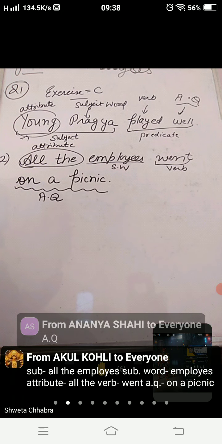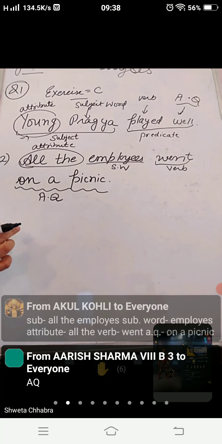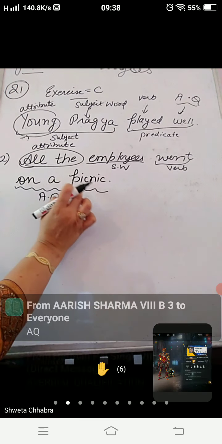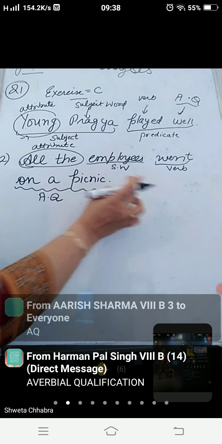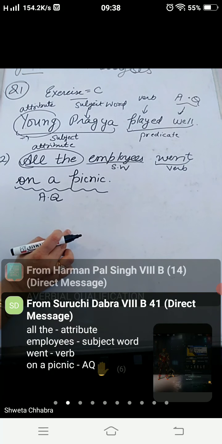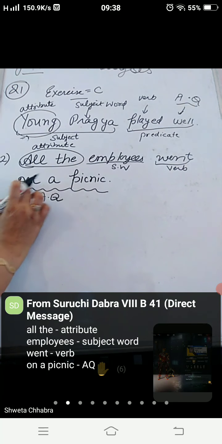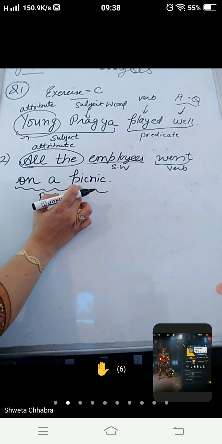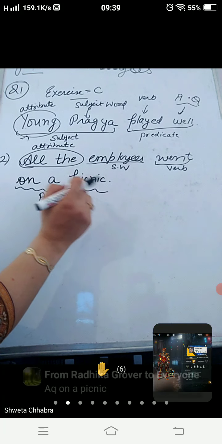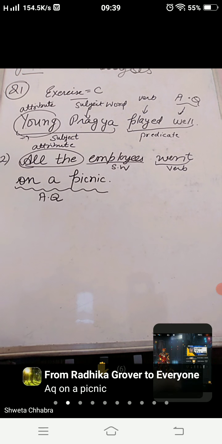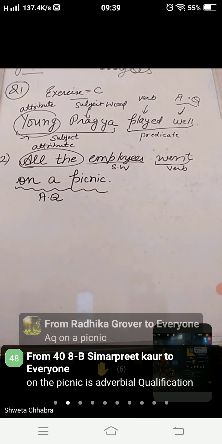Why is it adverbial qualification? Because it can be a group of words also. I have told you that with verb, an adverb can be used, or it can be a group of words also. So on a picnic is a group of words which is used to describe the verb. So on a picnic is your adverbial qualification.